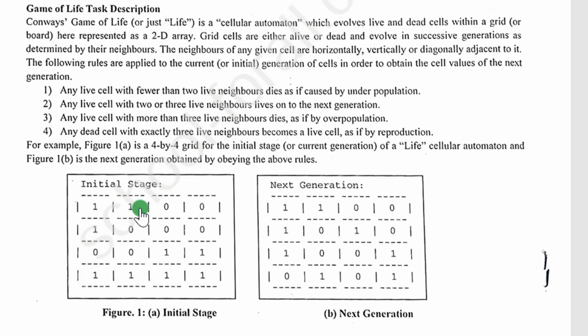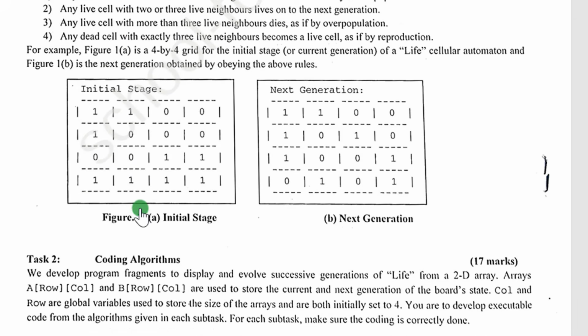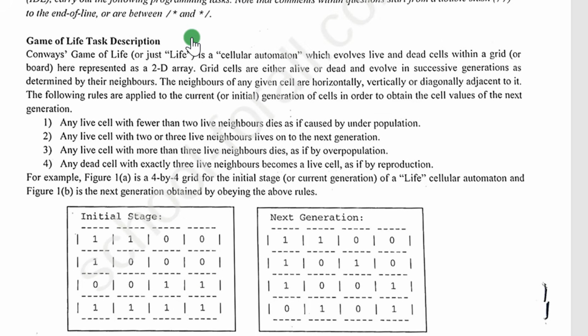Now, the question you ask yourself is, how do I know that 1 means life cell, 0 means dead cell? So the next advice I want to give you is that when you have a question, make sure you read the whole question from start to end for the first time. Now you come back again and you read the question for the second time. If I know that 1 is life, 0 is dead, it's simply because I read the whole question. It's exactly the same behavior you're supposed to have in the exam, because some students are very funny. You start a question, you just read one part of the question, and you say, man, it's difficult, I'm blocked, whereas you never went through the whole question. So take note of that.